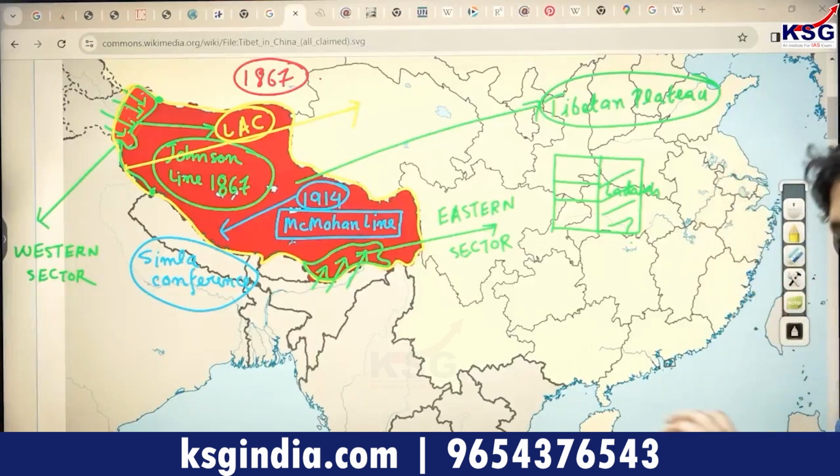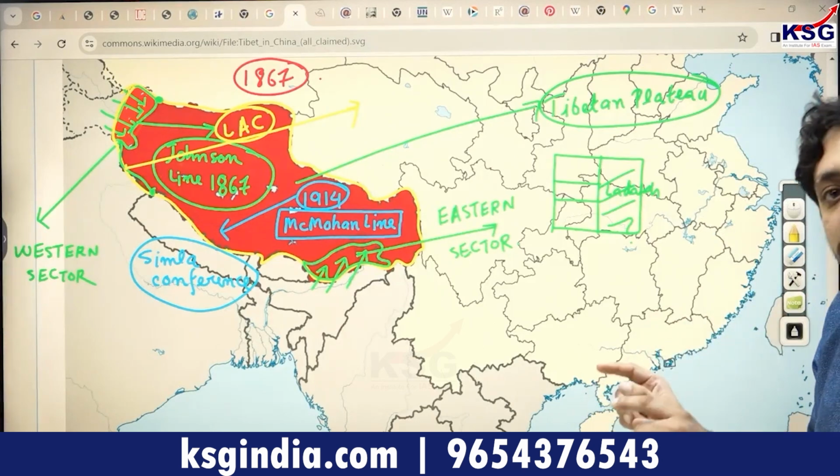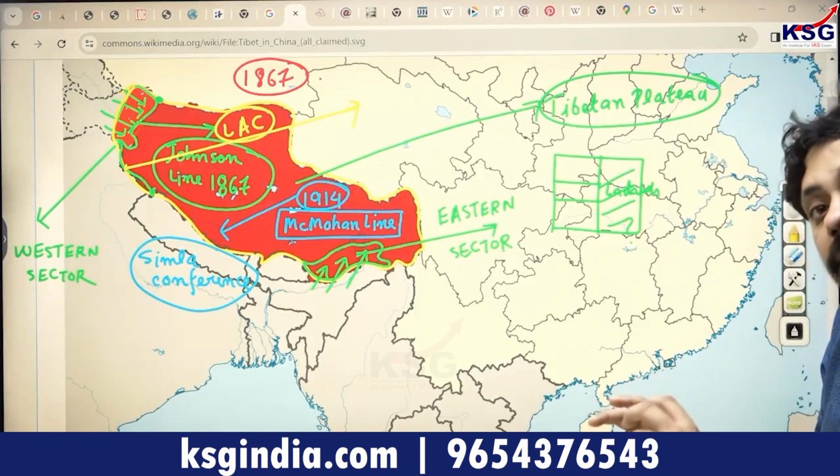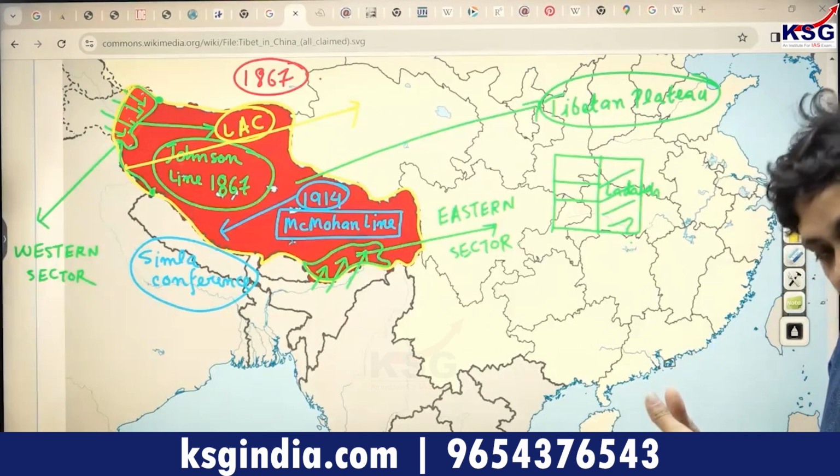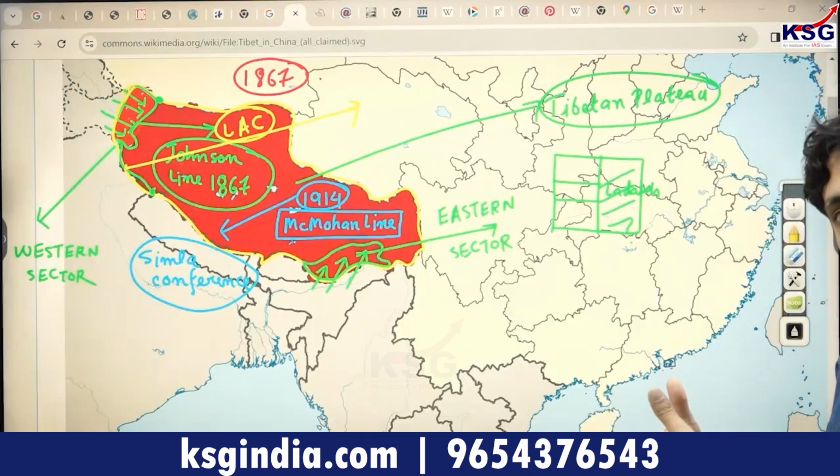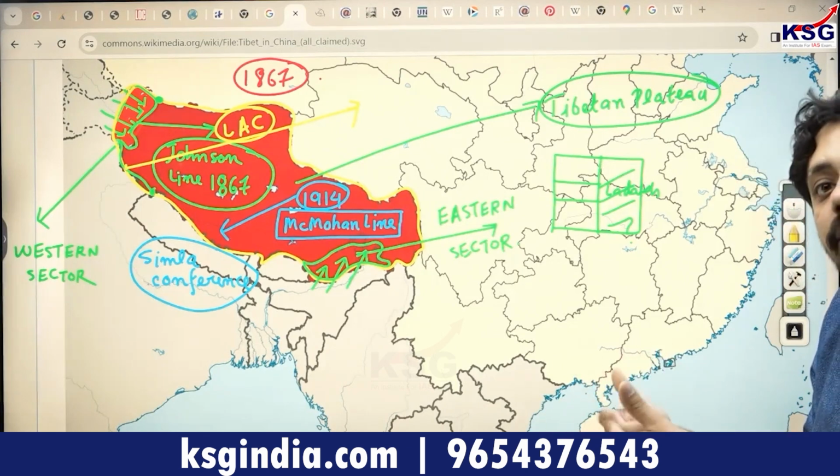And how it was the Britishers who took certain territories and made the Tibetans sign certain agreements, which the Tibetans later claimed were done under force. And the Tibetans started asking for their territory back from India. When Tibet became a part of China, it was at this stage that the Tibetans told the Chinese that certain parts of the Tibetan territory are marked with India. Those are done by the Johnson Line and the McMahon Line. And therefore, the Chinese gave an alternate idea to this, known as the line of actual control.